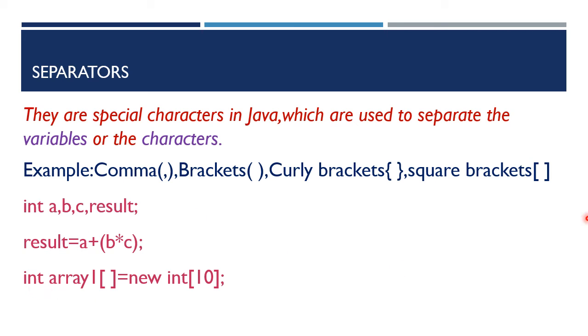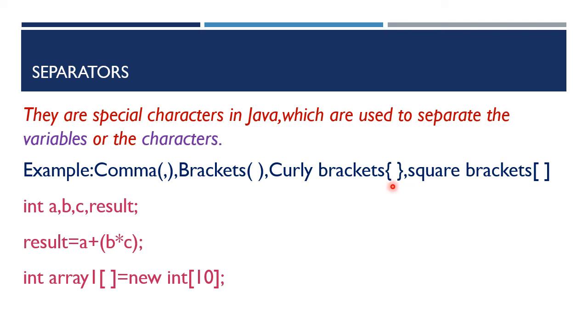And one more example for square brackets. When we are creating an array, we will be using square brackets. In later chapters, we will learn in detail about arrays. And the next one, curly brackets, where we will be using curly brackets in order to enclose a group of statements under a method or under a class.